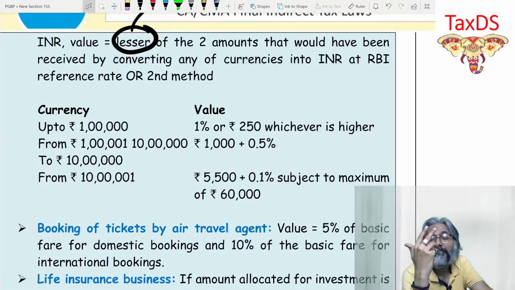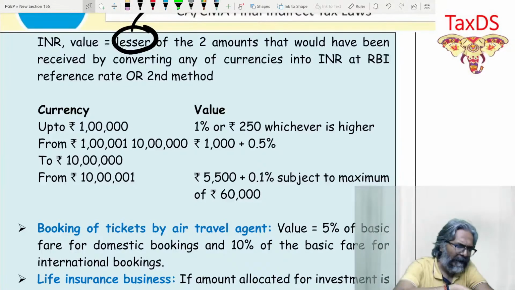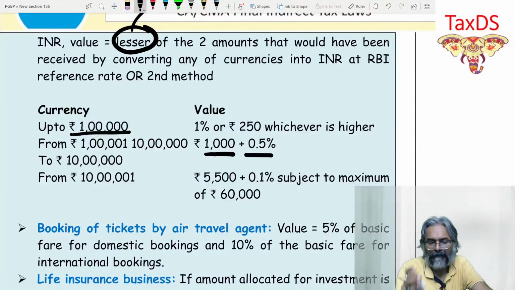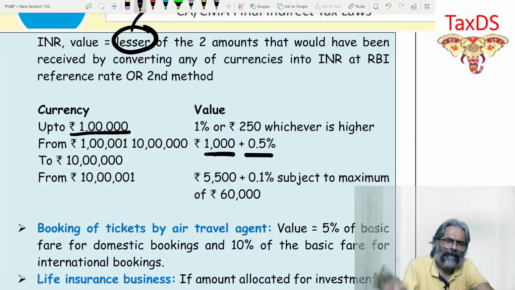You went abroad and you gave 3 lakhs INR to get equivalent amount of USD. In such particular case, students, you will take what? 1000 rupees. This 1000 is coming from that first slab. And then 0.5% students of the difference. What a difference? In my example, it is 2 lakhs. From 1 lakh to 3 lakhs, that is the difference of 2 lakhs.